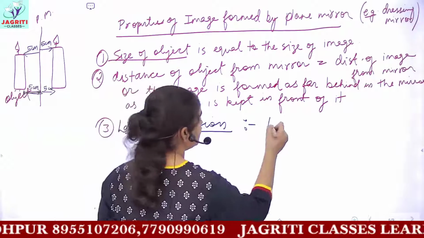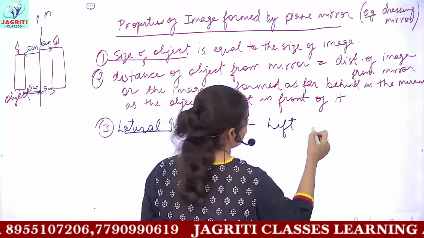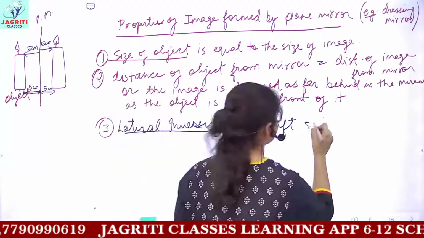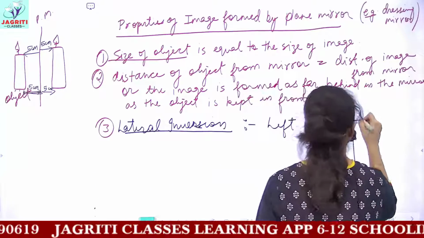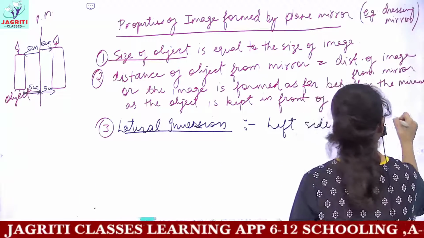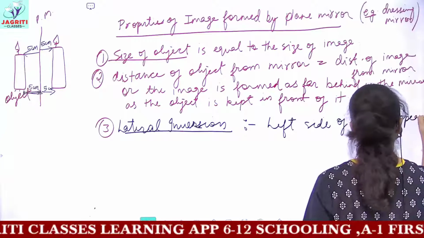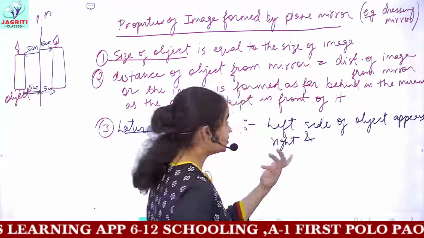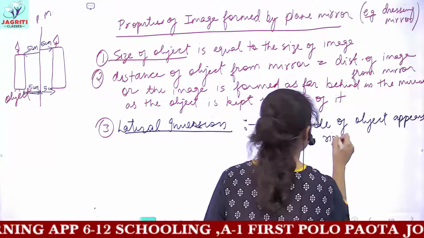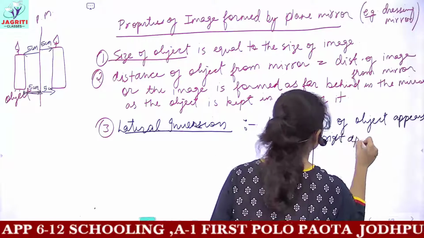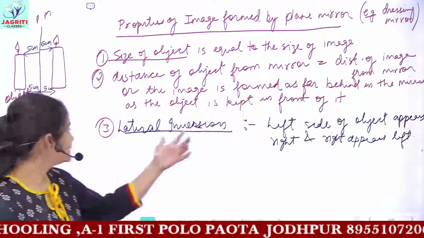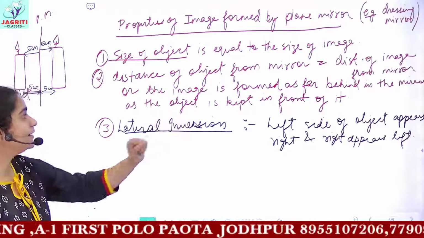Lateral inversion means the left side of the object appears right and the right side of the object appears left. Okay, so this is the meaning of the term lateral inversion.